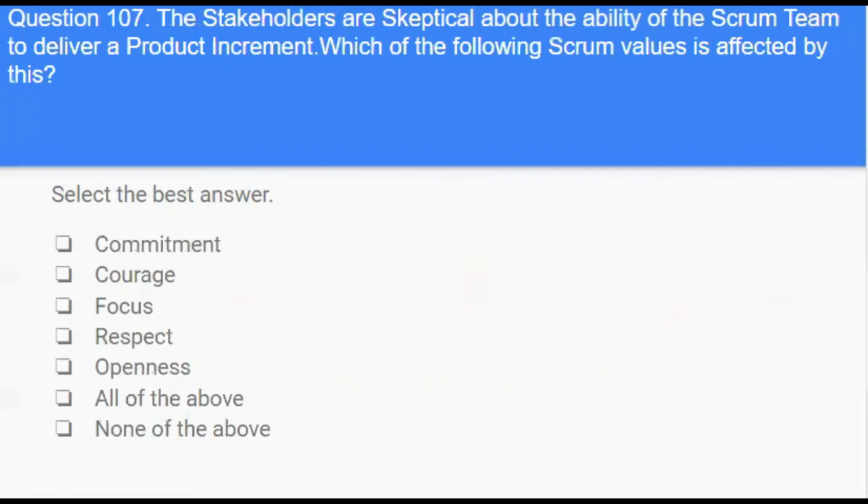Next question. The stakeholders are skeptical about the ability of the Scrum team to deliver a product increment. Which of the following Scrum values is affected by this? Options. Commitment, courage, focus, respect, openness, all of the above, none of the above.